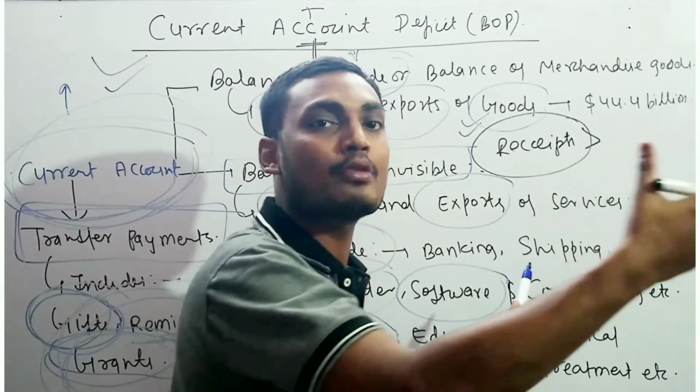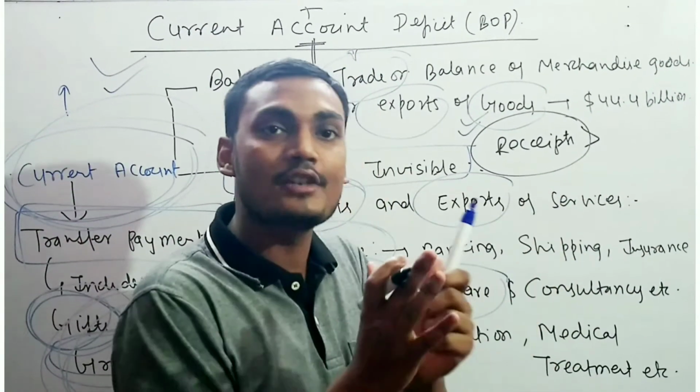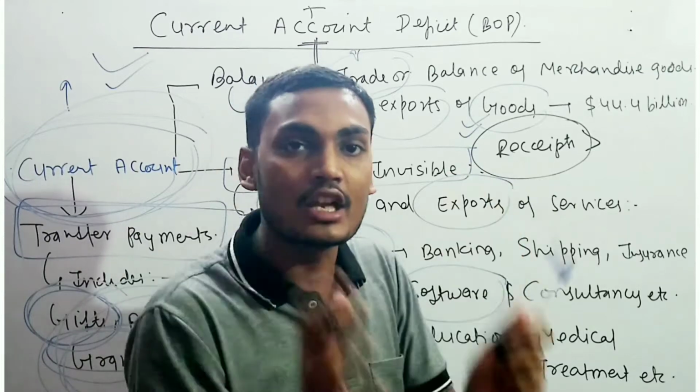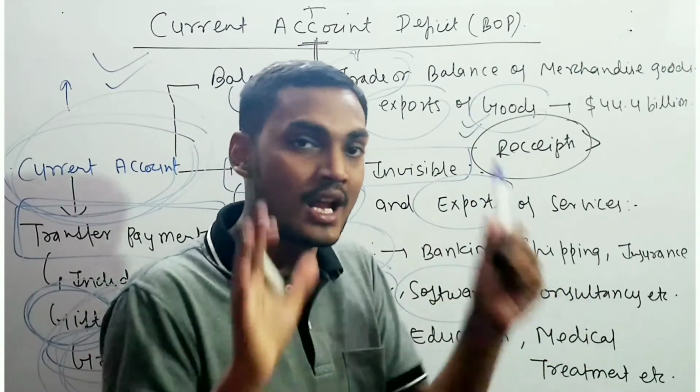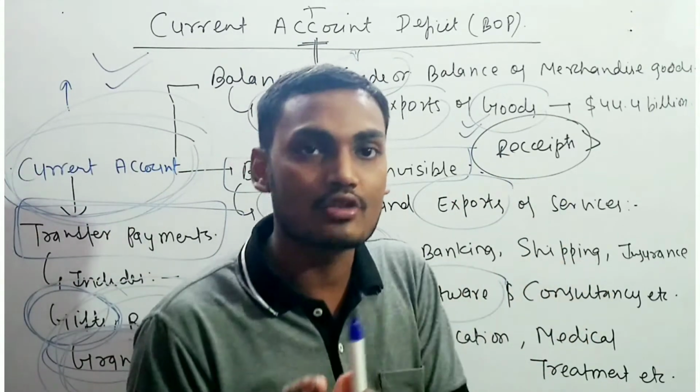Whenever the receipts and payments are equal, meaning whatever we are providing, they are providing in an equal manner, then the balance of payments is equal. There is no deficit and no surplus; the current account is equal and the capital account is also equal.